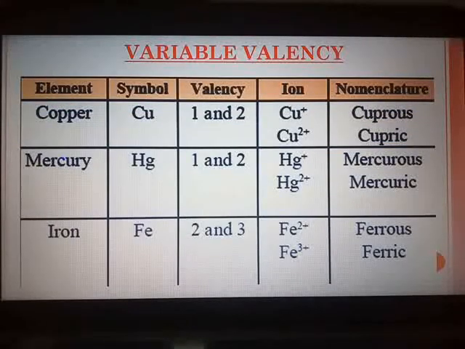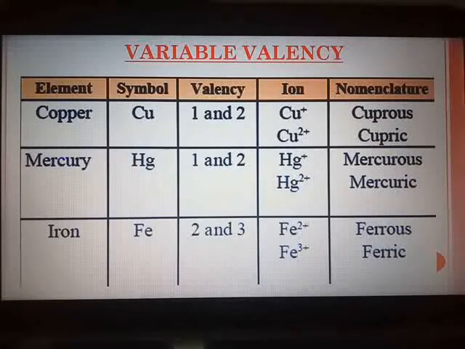Variable valency is a small topic. Valency you have studied just now. Variable means changing. Under different conditions, the atoms of some elements give away or take up different numbers of electrons, and in such cases those elements exhibit more than one valency.